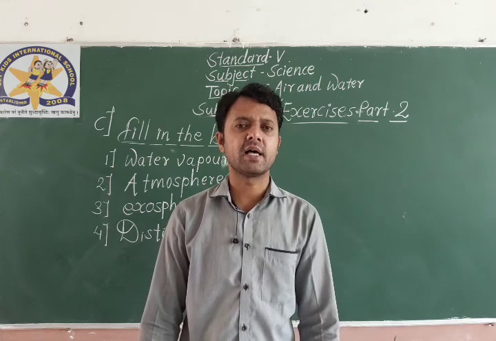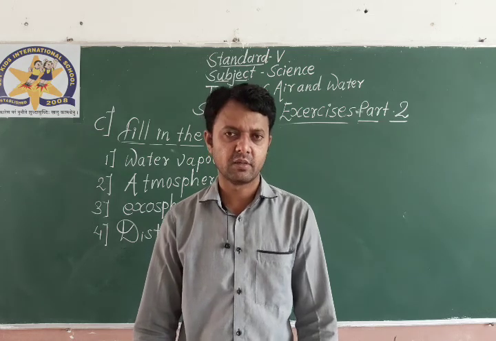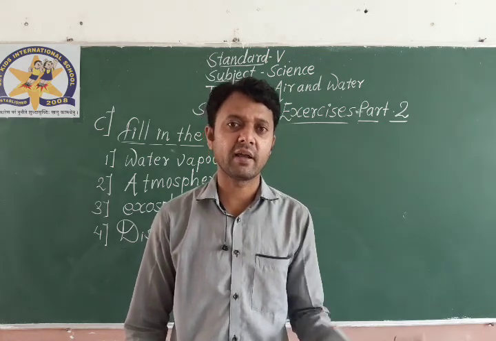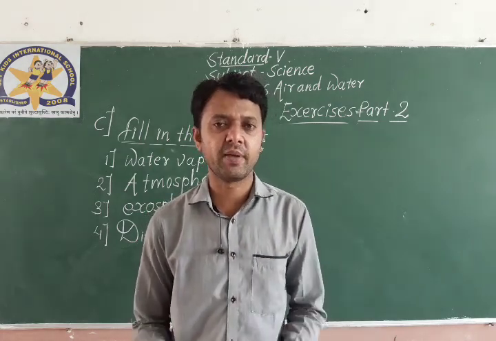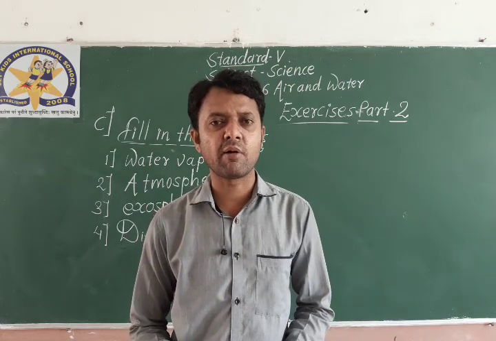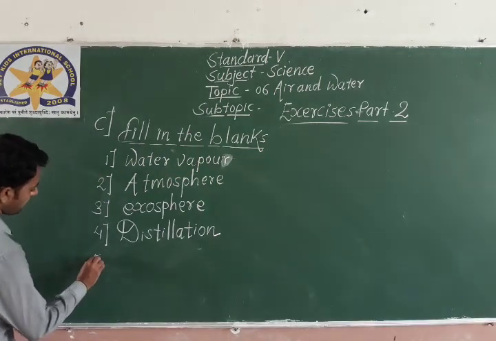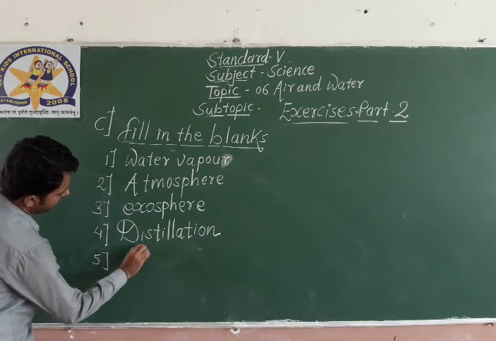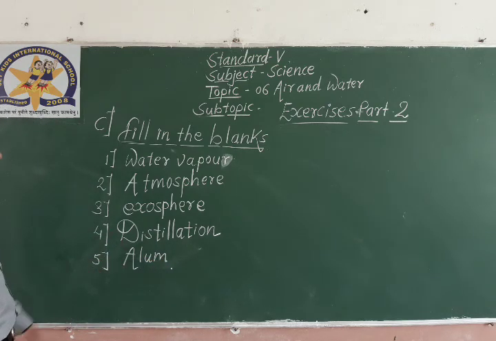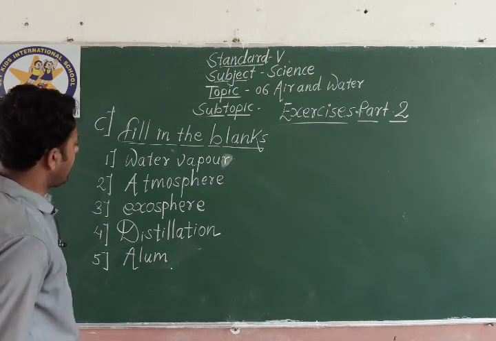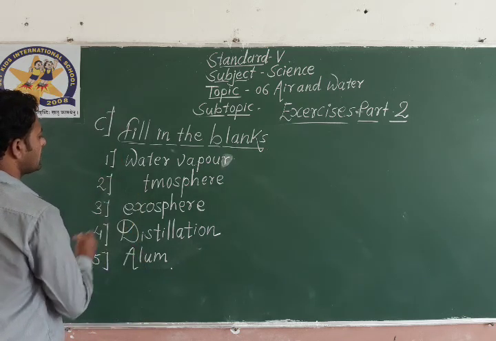And number 5, the last one: blank is used to increase the rate of sedimentation. Chlorine or alum? Chlorine can kill the germs, not increase the rate of sedimentation. So the chemical used to increase the rate of sedimentation is alum. A-L-U-M, alum. Number 5, alum. First letter capital because the starting word is there, right? And in atmosphere, A should not be capital, it should be small only, because it is not a starting word.